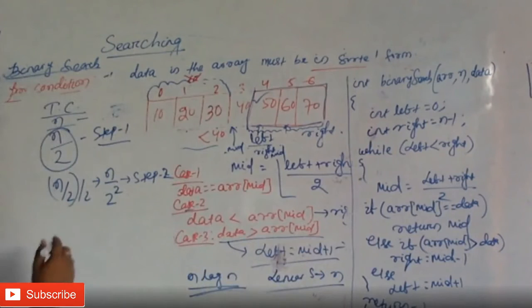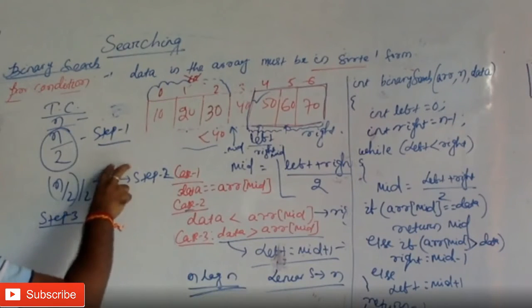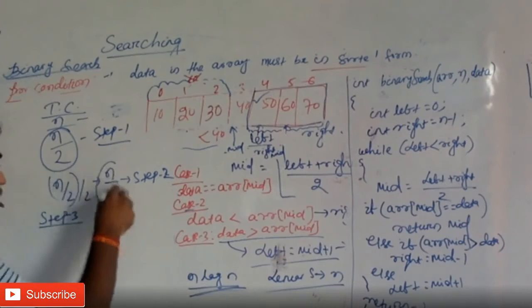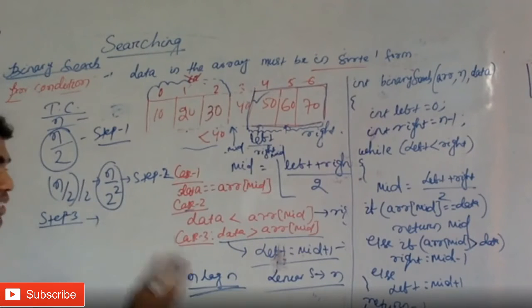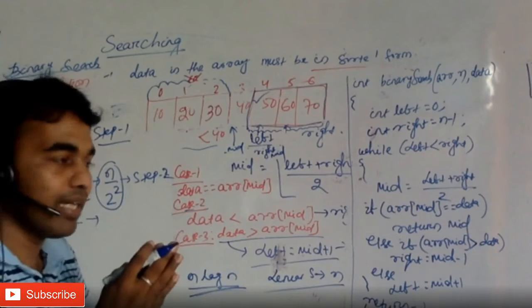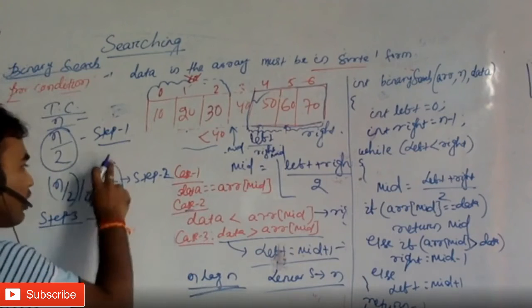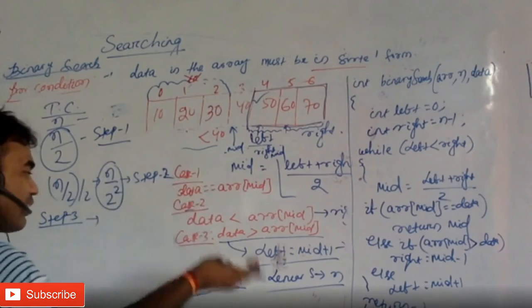If we go to step 3, what will happen? My new array size is n by 2 square. In step 3, again I will split that array and divide it into two parts. That means whatever the value is, it is divided by 2.